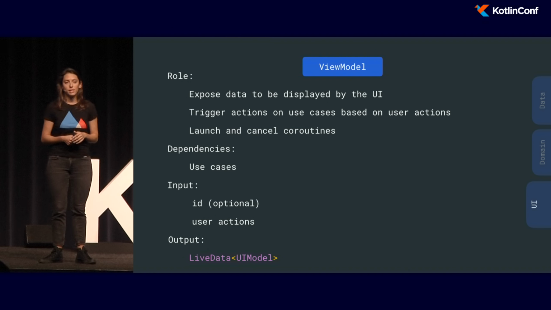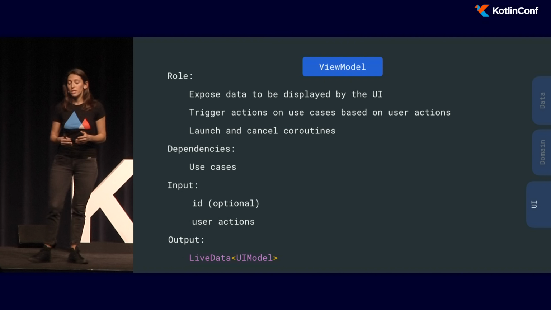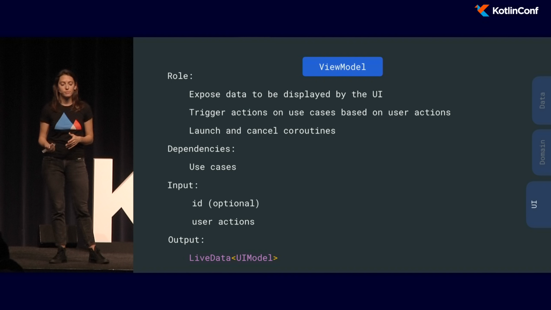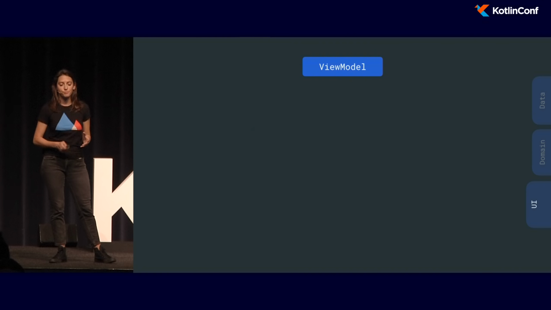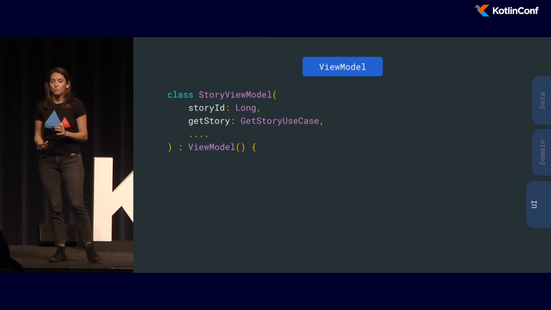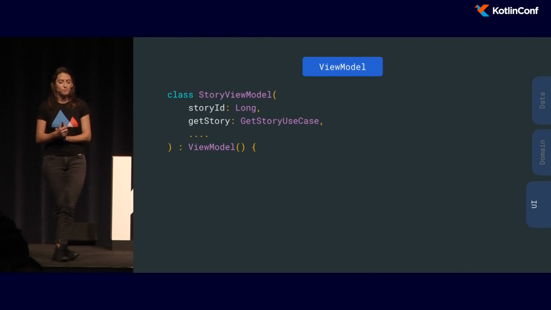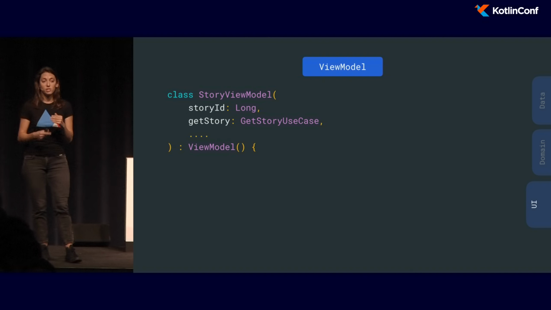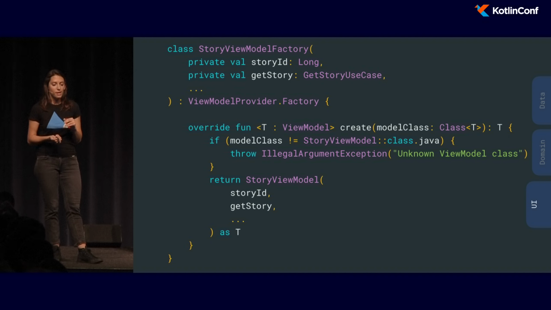And as an input, it can optionally have an ID if, for example, this is a details screen, or it can have user's actions. And as an output, it would have a live data of a UI model. So for example, when we need to build the view model for the story activity, we would have a story ID and also several use cases. And we would extend from the view model.